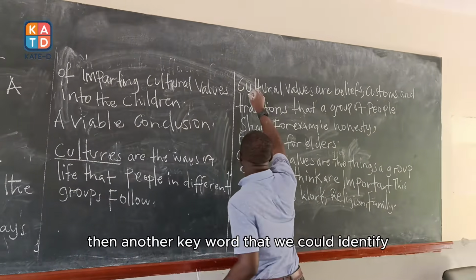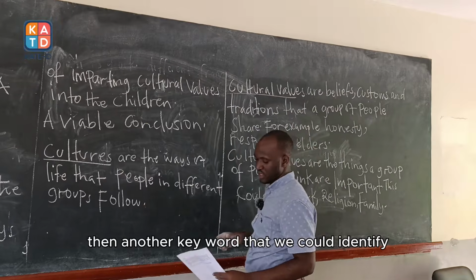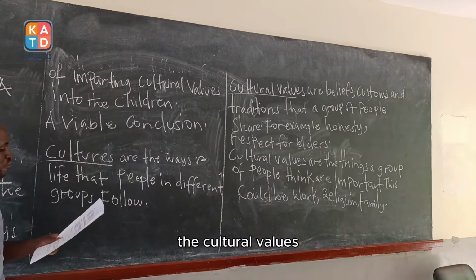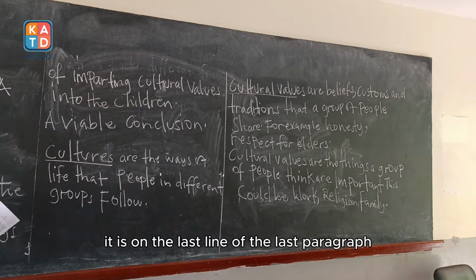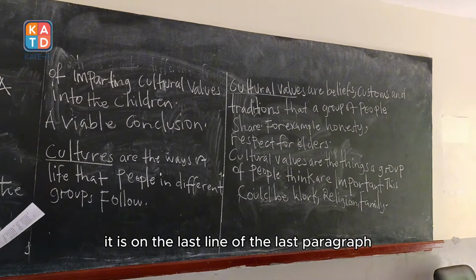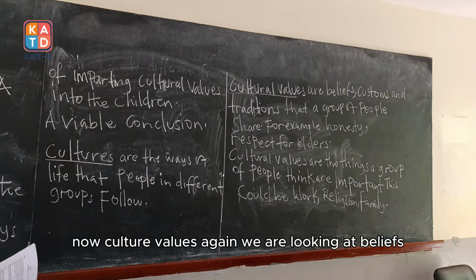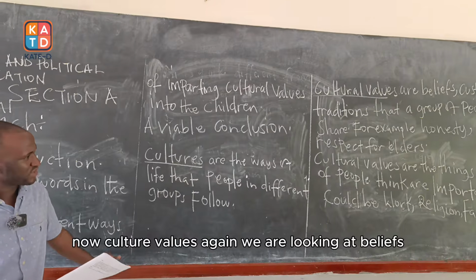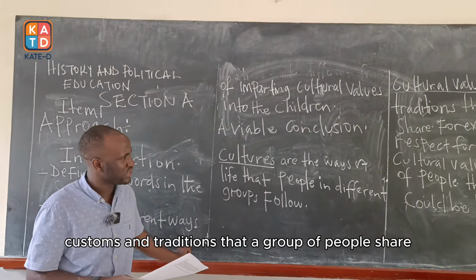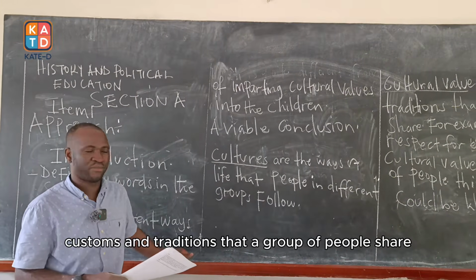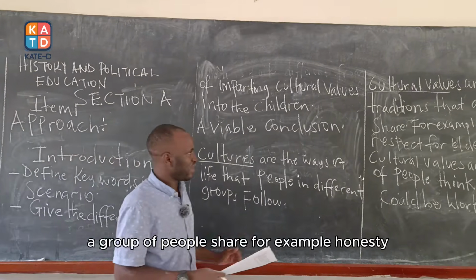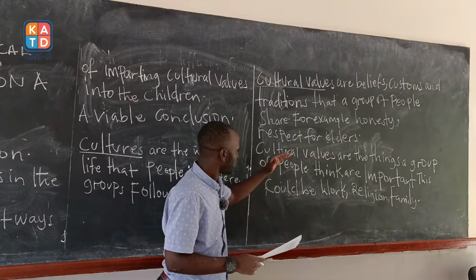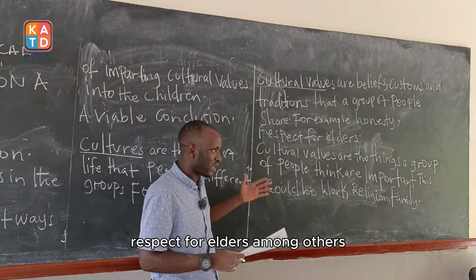Then another keyword that we could identify in the scenario is the term cultural values. It is on the last line of the last paragraph. Now, cultural values, again, we are looking at beliefs, customs, and traditions that a group of people share, for example, honesty, respect for elders, among others.